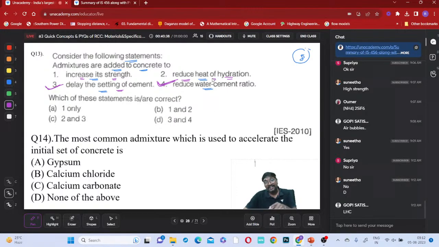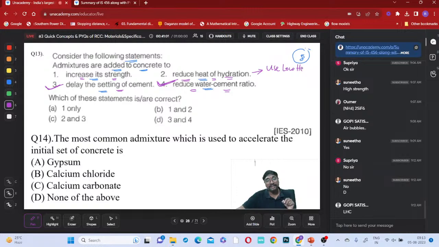So this is not in the hands of admixture. This is in the hands of which one? You can say this is in the hands of cement, not in the hands of admixture. Clear, everyone? Okay. So for this purpose, what we need to do? Use a low heat cement, right?